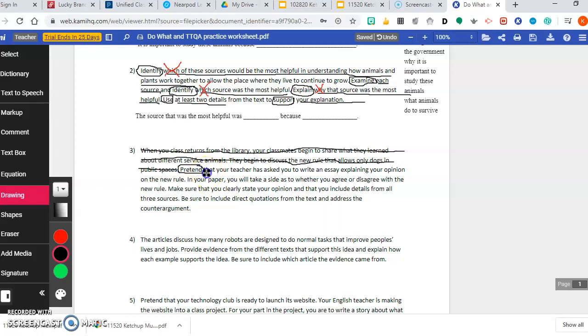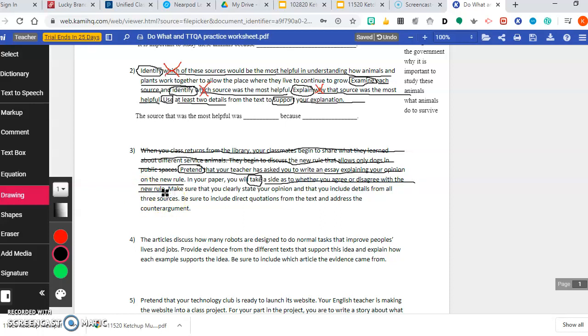What am I doing? I'm pretending that your teacher has asked you to write an essay explaining your opinion on the new rule. Okay, so that's what I'm doing. In your paper, you will take, and take is a do word, a side as to whether you agree or disagree with the new rule.